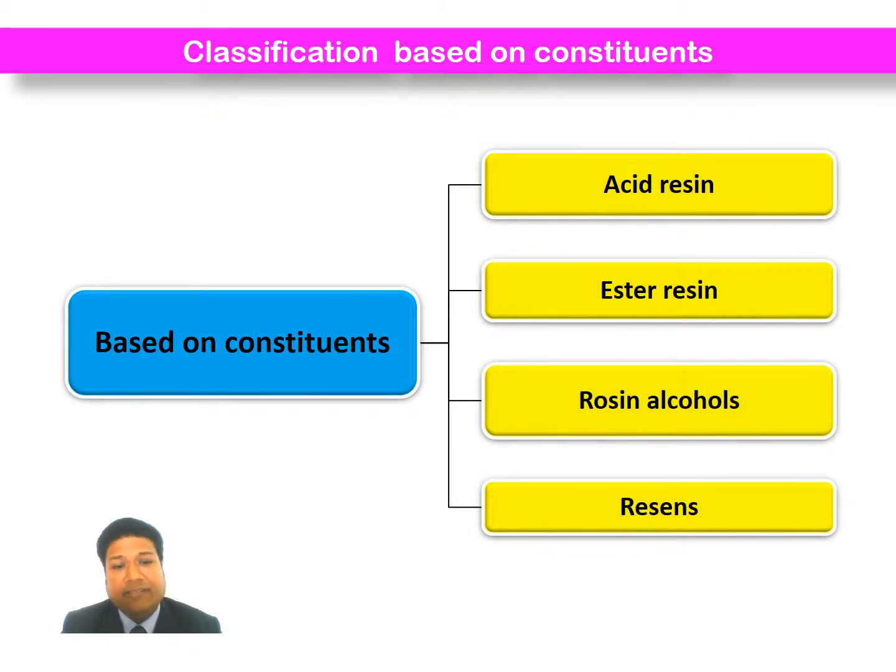Resin alcohols contain alcohols of higher molecular weight, which may be free or in ester form. For example, peruresinotannol in balsam of Peru.